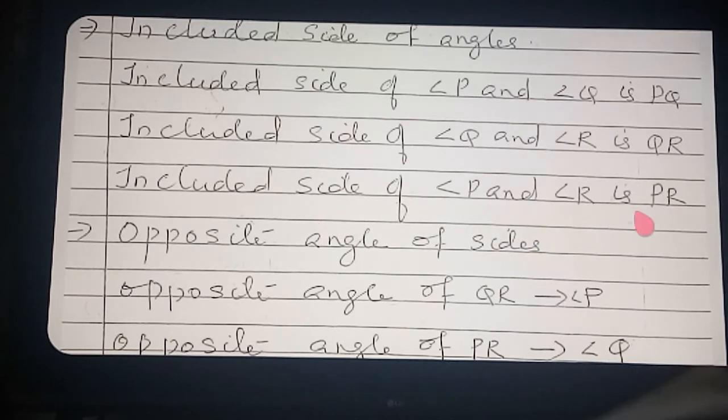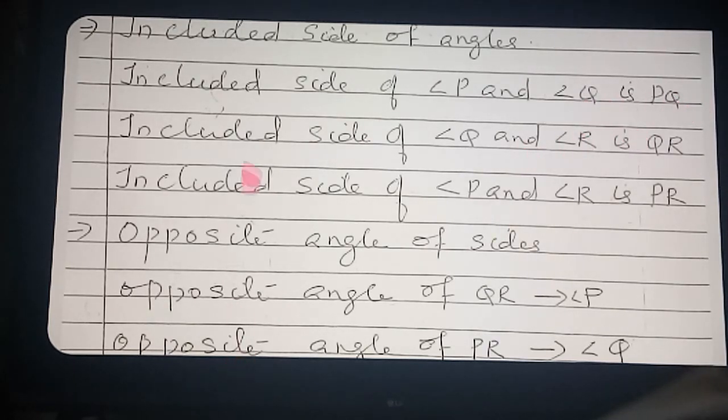You understood now how it is getting? Angle P and angle R's common portion is PR. Angle Q and angle R's common portion is QR. Angle P and angle Q's common portion is PQ.